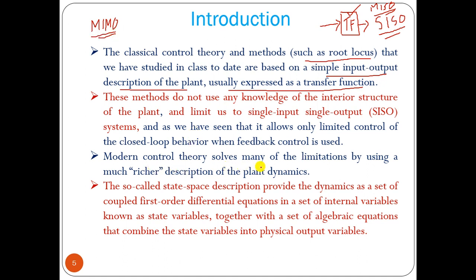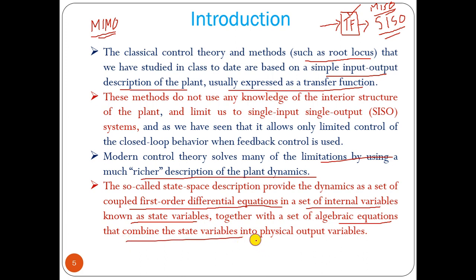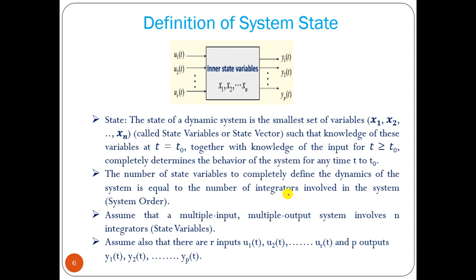Now modern control theory solves many of these limitations by using a much richer description of the plant dynamics. The so-called state space description provides the dynamics as a set of coupled first order differential equations in a set of internal variables known as state variables, together with a set of algebraic equations to combine state variables into physical output variables. What is the meaning of that? Let me tell you that.